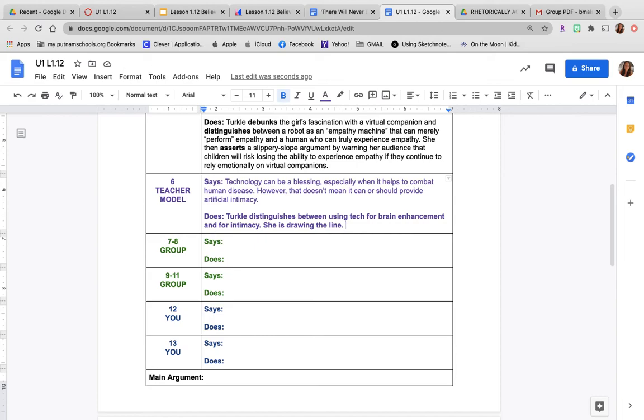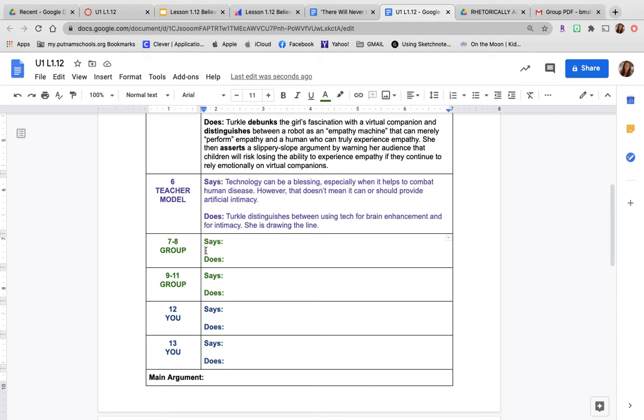So technology is great for brain enhancement to fix diseases like Parkinson's and Alzheimer's. But when it comes to intimate relationships, that's where technology needs to have a stop and let human interaction take over. So that's how we're doing this here. That's my think through, and that's my teacher model for how to do this. I hope this helps you. So make sure you take this and you write this into yours.